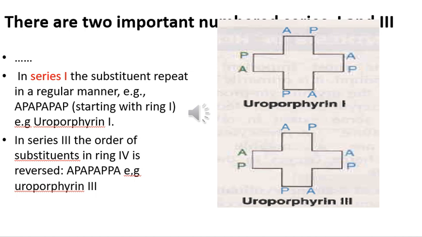There are two important numbers in the series. They are series 1 and series 3. Series 2 and 4 do not occur in natural systems. In series 1, the substituents repeat in a regular manner: AP, AP, AP and AP, starting with ring 1, for example uroporphyrin 1. In series 3, the order of the substituents in ring 4 is reversed: AP, AP, AP and PA. This is the structure of uroporphyrin 3.